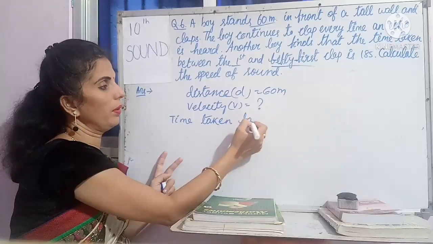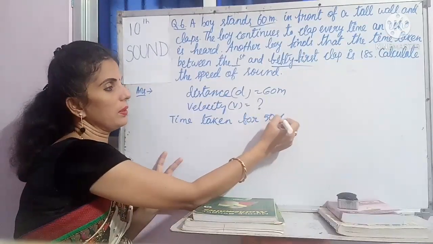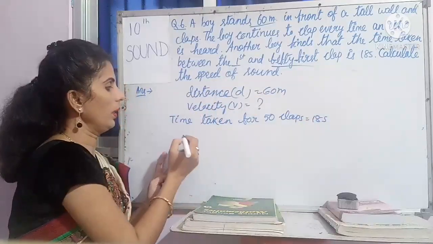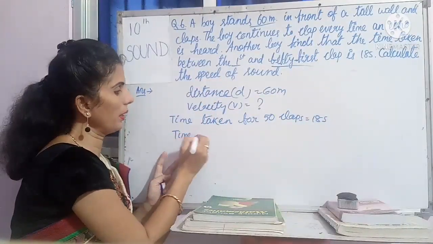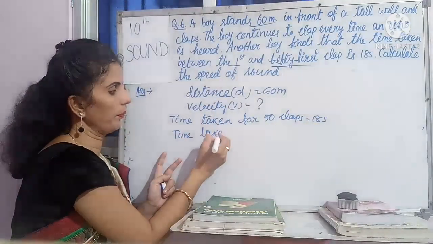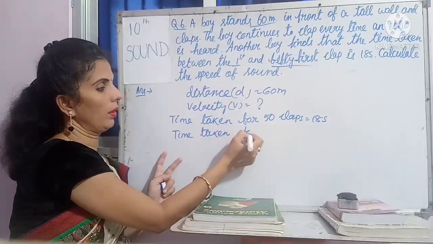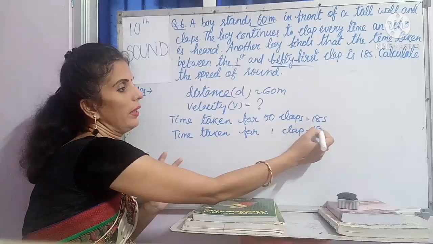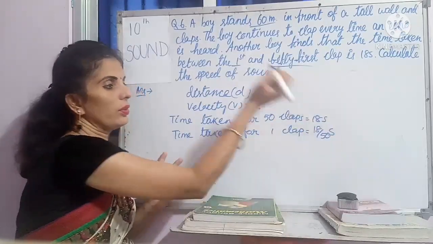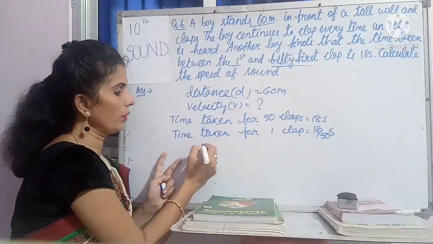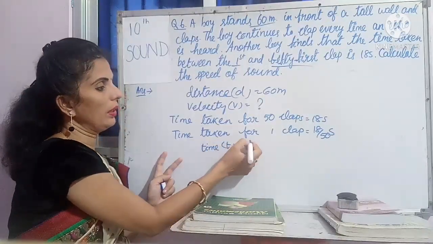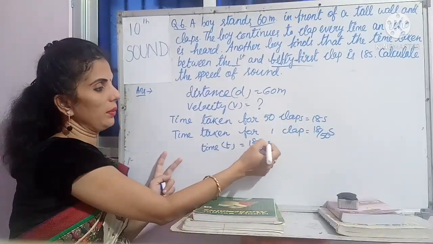Time taken for 50 claps equal to 18 seconds. You have to find out time taken for one clap. For one clap, that is the 18 by 50 seconds. So this is the time here. So time T is equal to 18 by 50 seconds.